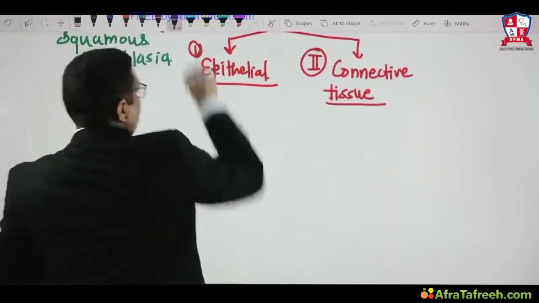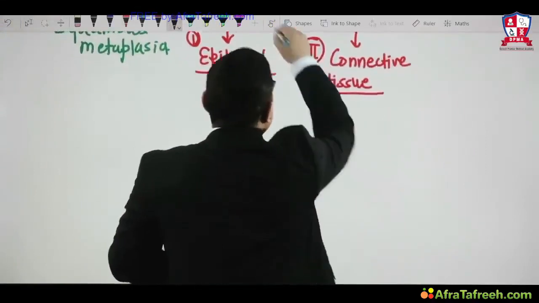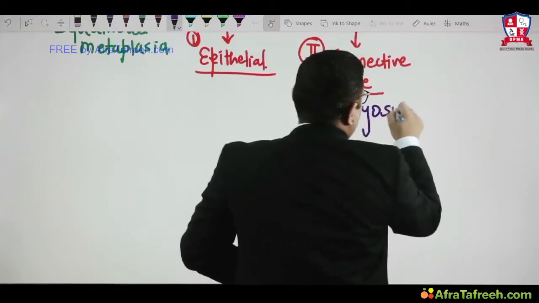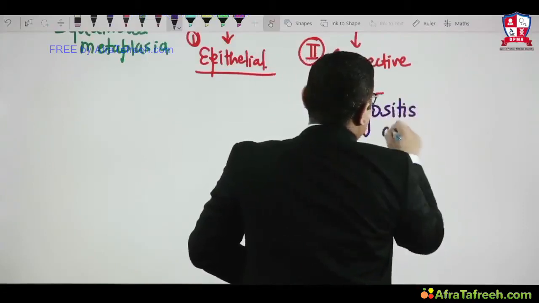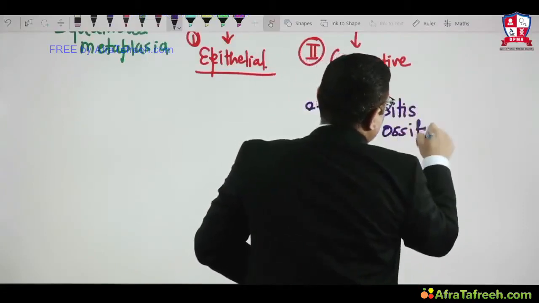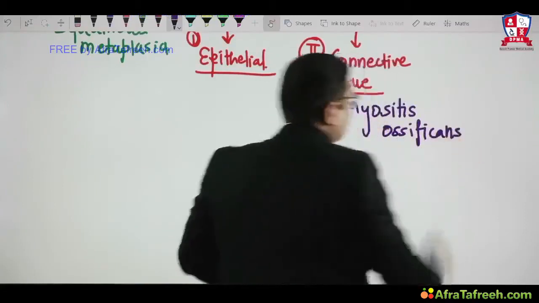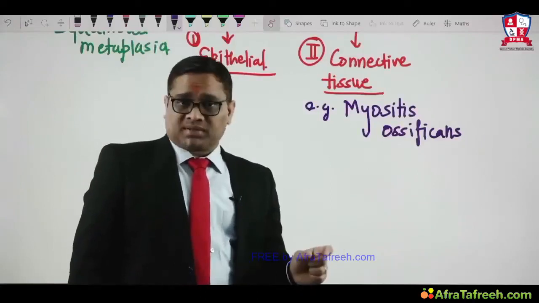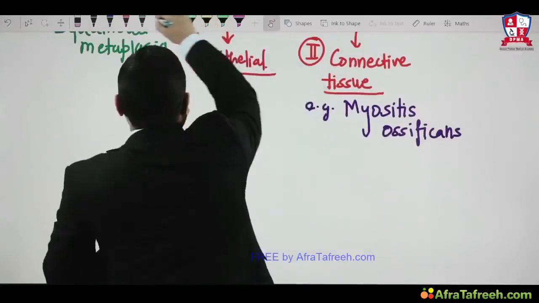So what is an example of connective tissue metaplasia which the examiner may ask you in exam? Example is myositis ossificans. See, the name itself is telling. What does that mean?